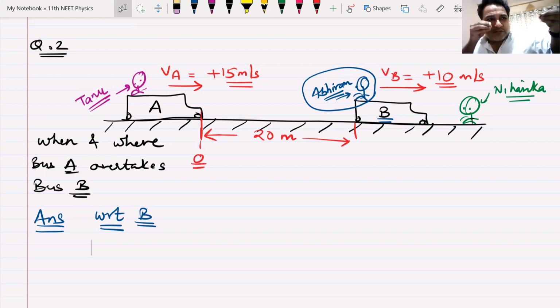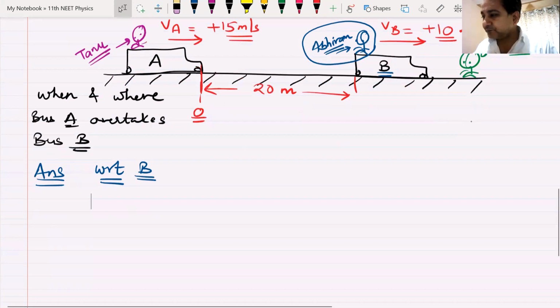You are not going anywhere. You are just here. You have become bus B. You are here. Bus A is going to overtake you. I'm solving this question with respect to B. Abhiram does not go anywhere. Abhiram is there. Bus A just moves.